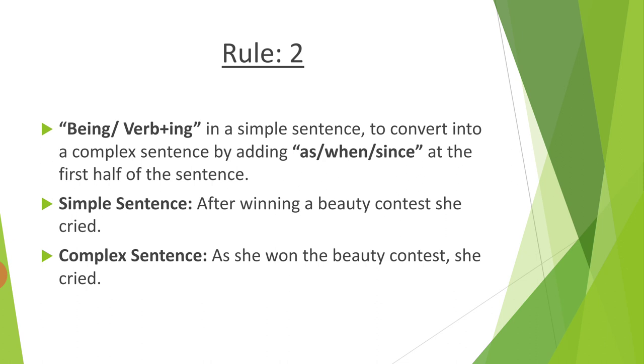After winning a beauty contest, she cried. So here, after verb plus ing is there: winning, win plus ning, winning. So after winning a beauty contest, she cried. So it becomes: as she won the beauty contest, she cried. You have to put as, okay, at the first half of the sentence, and then subject and then verb. As she won the beauty contest, she cried.